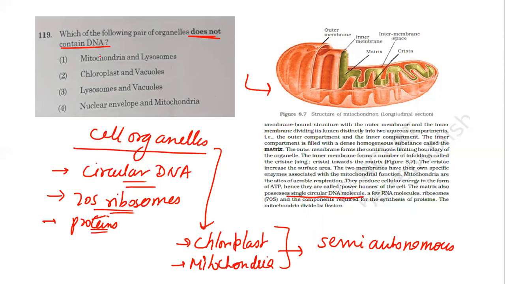So the correct answer would be the one which does not contain DNA. Mitochondria contains DNA, so this cannot be the option. Chloroplast also contains DNA, so this also cannot be the option. Mitochondria here also contains DNA, so this cannot be the option. The correct answer would be lysosomes and vacuoles.